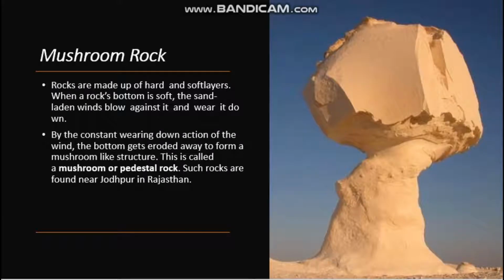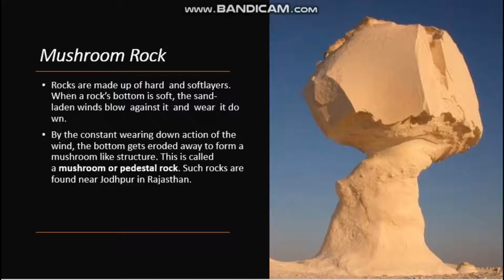Now, mushroom rock. In science we have already learned about mushroom. In Tamil we say kalan, isn't it? On seeing this picture, what did you understand? The topmost portion is not eroded, the bottom is eroded. Why has this happened, do you know? Rocks are made up of hard and soft layers. When a rock's bottom is soft, the sand laden winds blow against it and wear it down.